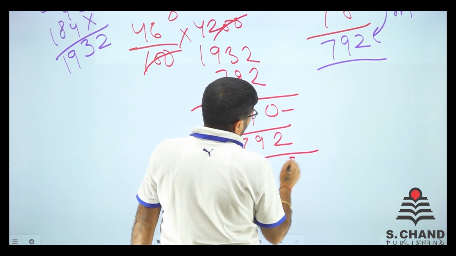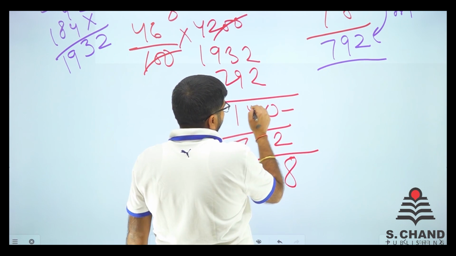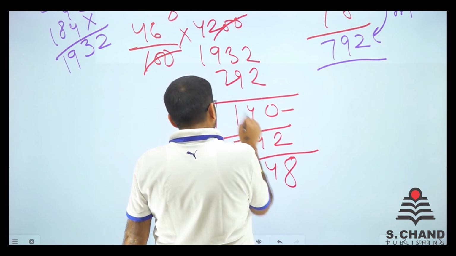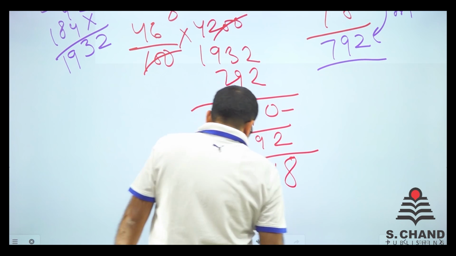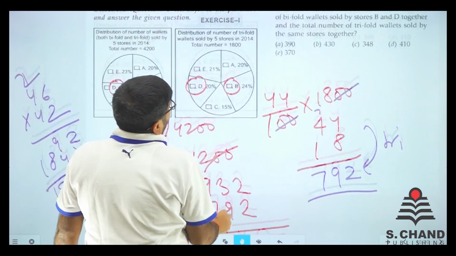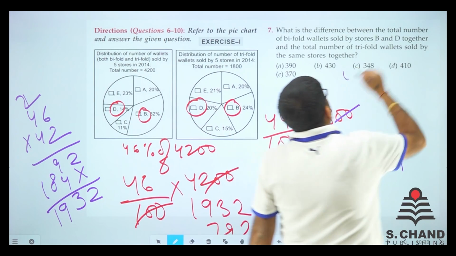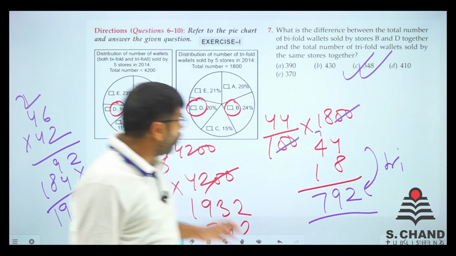So 10 minus 2 is 8. We got 4 3 here. 13 minus 9 is 4. We got 0 here and so we got 340. So is there any option called 348? Yes, it is. Option number C. Here we go. Bingo. So you got this.